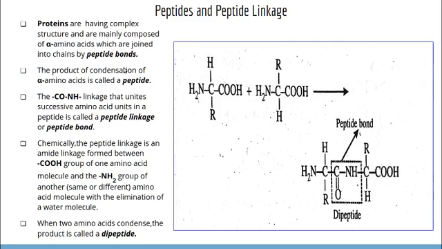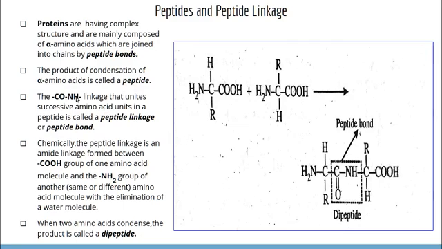So what is condensation? Condensation means the process or reaction in which molecules combine together with the elimination of simple molecules, here in this case a water molecule. Combining molecules with elimination of small molecules and giving the final product, that is the process of condensation. In the case of alpha amino acids, the product of condensation is a peptide. When two amino acids combine together, we will get a dipeptide.